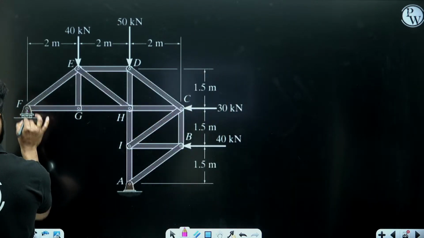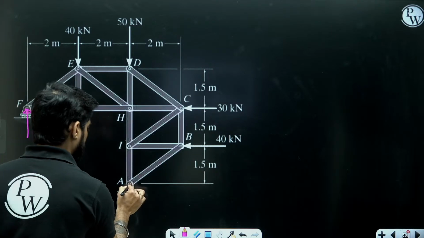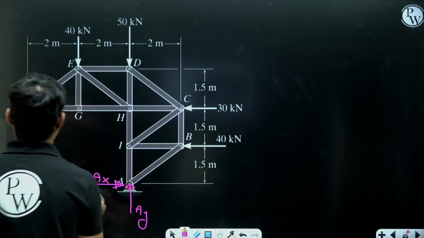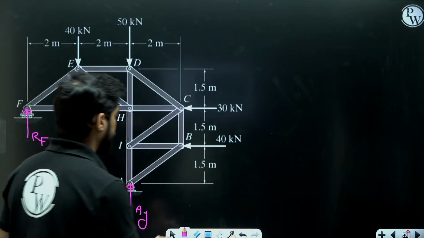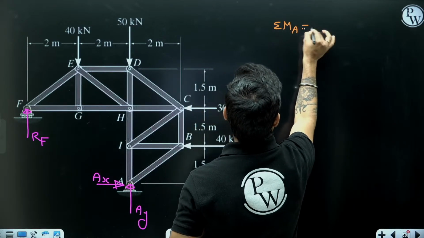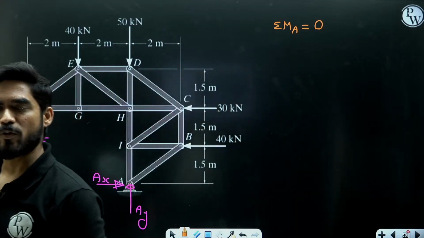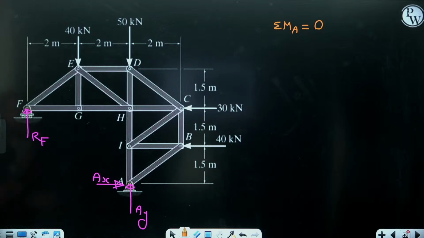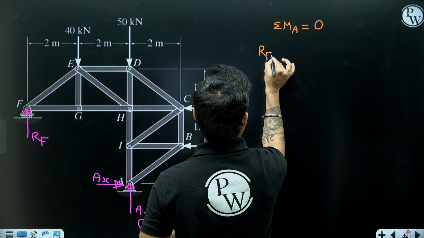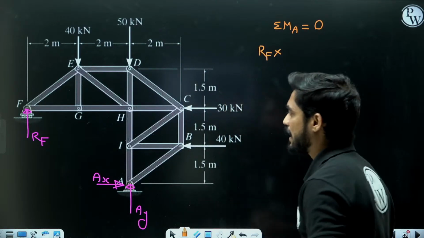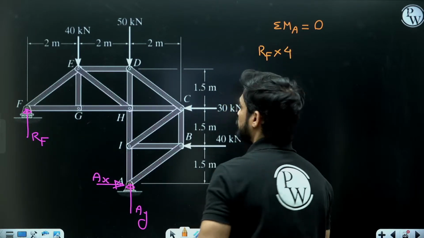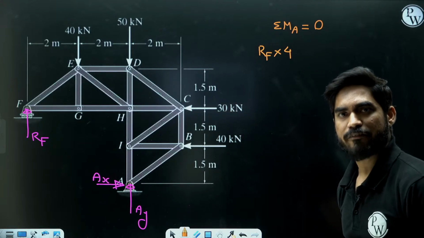Consider the free body diagram of the entire truss. So we need the magnitude of this reaction RF. So we will take the moment at point A. If I take moment at point A, moment of AX and AY will be 0. I will get the magnitude of RF. What will be the value of RF? RF multiplied by 4 meters.